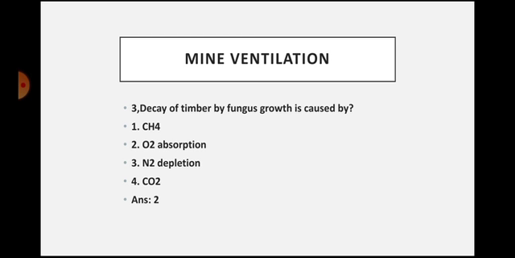Next, coming to decay of timber by fungus growth is caused by. The answer is, it is caused due to absorption of O2. As I have told you in the previous bit, coal pillars may be subjected to spontaneous heating. Spontaneous heating is nothing but oxidation of coal. Oxidation of coal is nothing but coal absorbs oxygen and releases heat and carbon dioxide. That is nothing but coal is also being subjected to a decaying process.